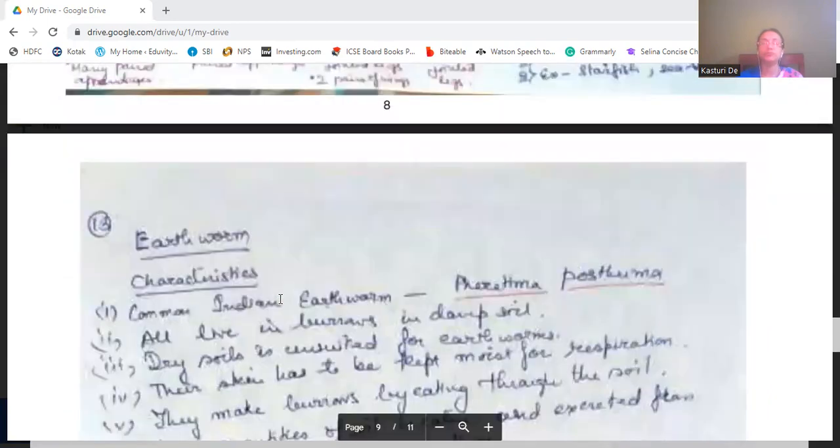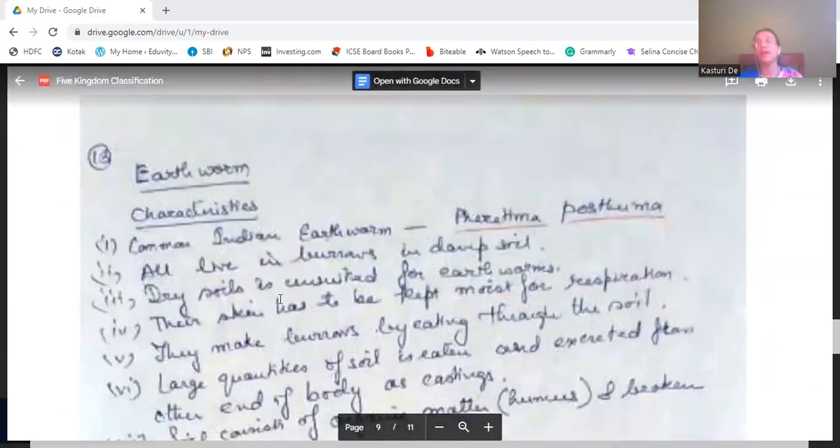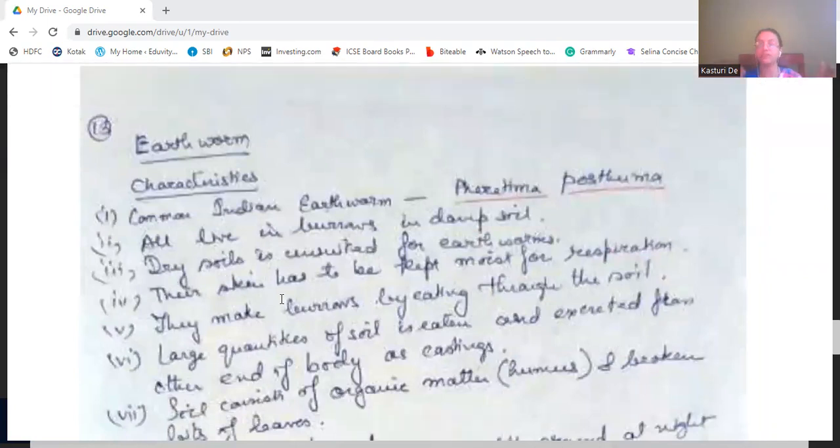Now this is the end of the five kingdom classification. We will start with the characteristics of the earthworm, which comes under Annelida. The common Indian earthworm is known as Pheretima posthuma. Pheretima is the generic name, posthuma is the specific name.